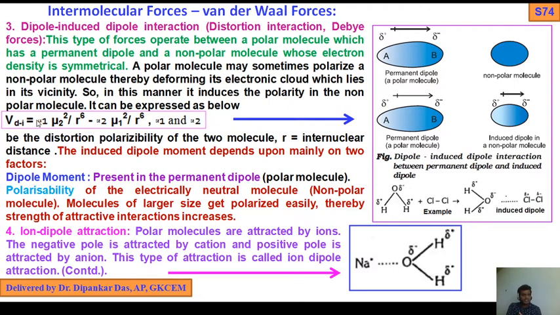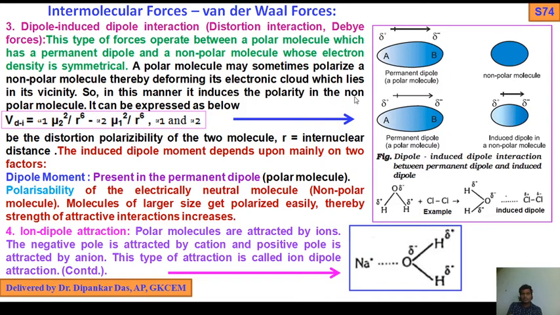Listen carefully. VDI, the van der Waals dipole-induced dipole interaction, equals alpha 1 mu2 square whole by r to the power 6, minus alpha 2 mu1 square by r to the power 6.